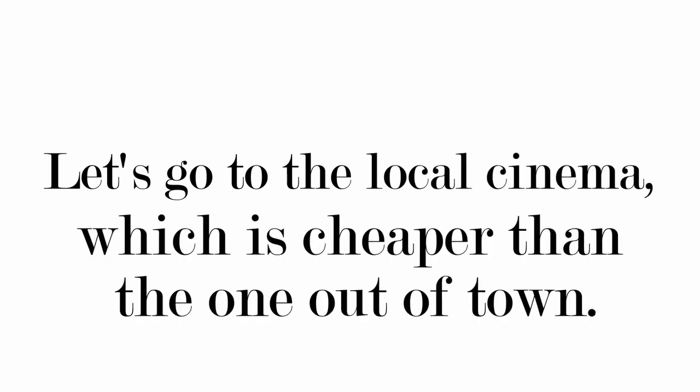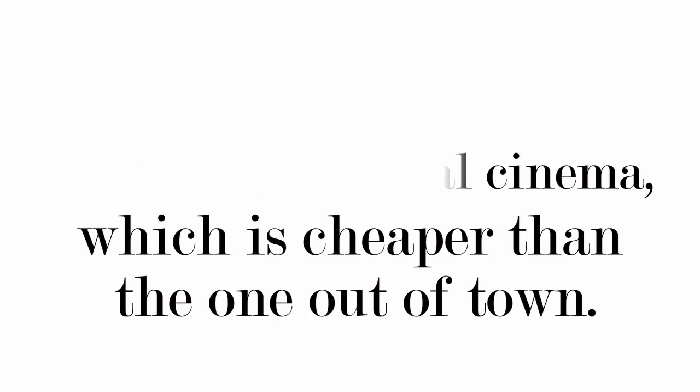Let's go to the local cinema, which is cheaper than the one out of town. Again, let's go to the local cinema makes which is cheaper than the one out of town more meaningful. The whole thing there makes sense with let's go to the local cinema.